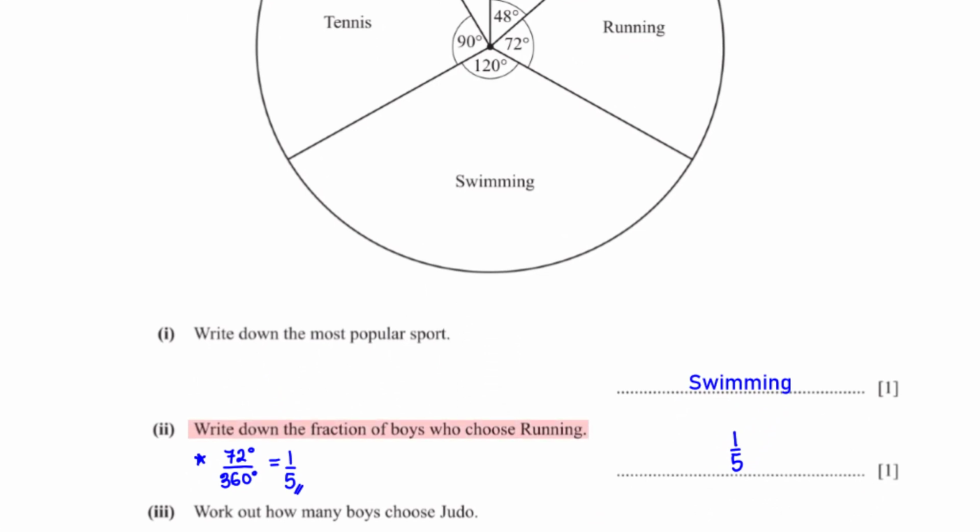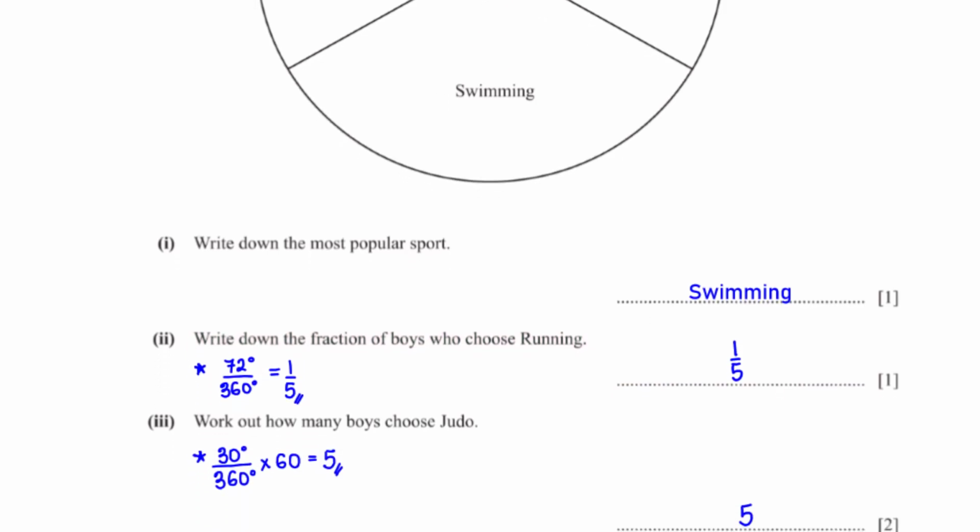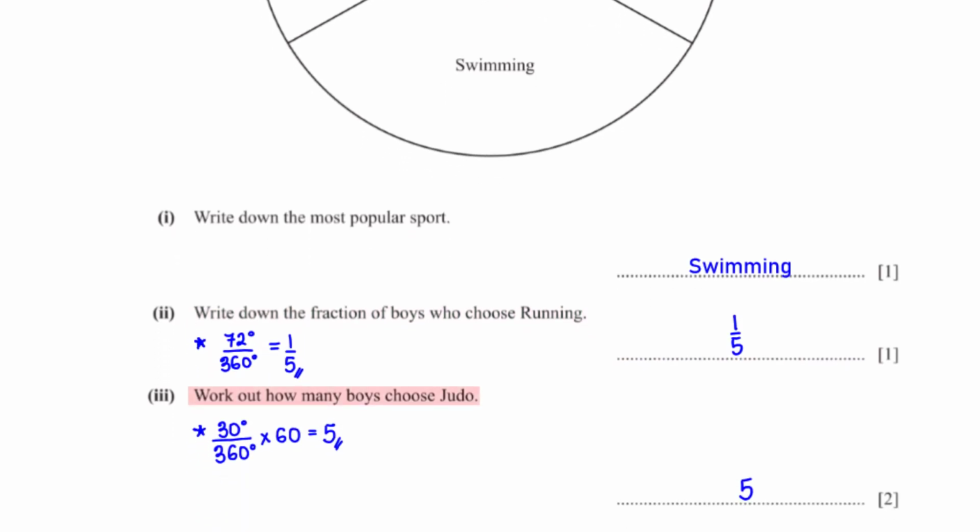Write down the fraction of boys who choose running. This is equal to the sector angle for the boys who choose running, which is 72 degrees divided by 360 degrees. This simplifies to 1/5. Work out how many boys choose judo. To get this number, we divide the sector angle for judo, which is 30 degrees, by 360 degrees and multiply by 60. This gives us 5.